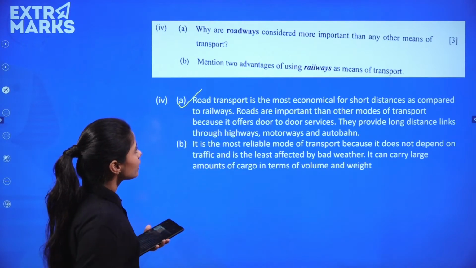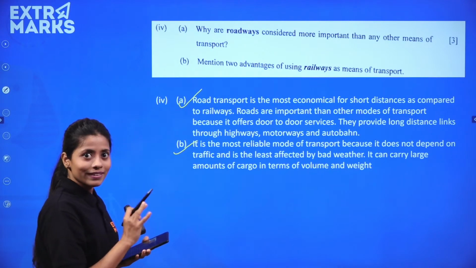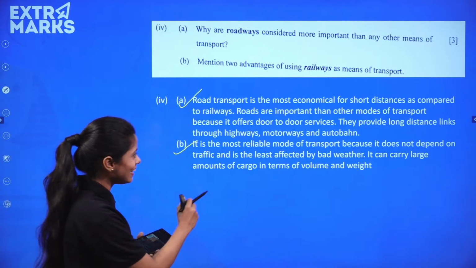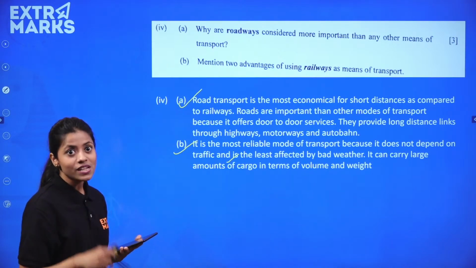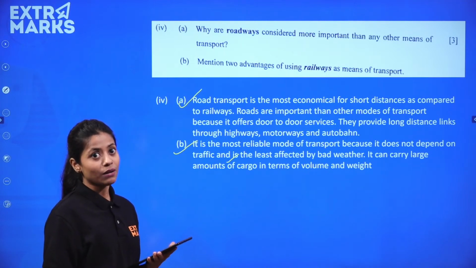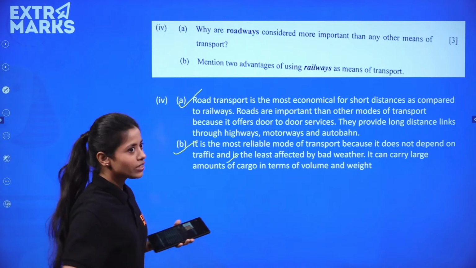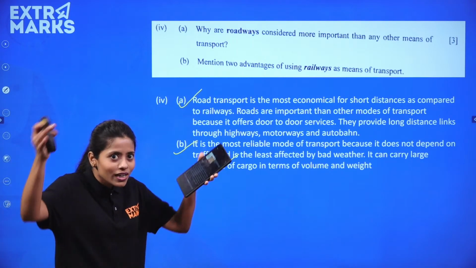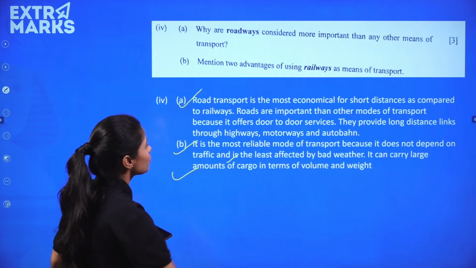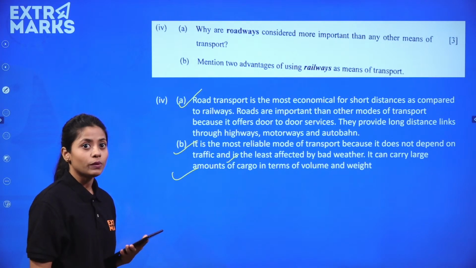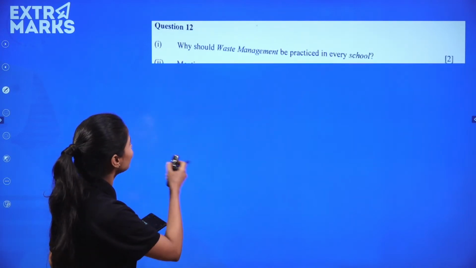Two advantages of railways as a means of transport: reliable. Nothing will happen to the goods, right? It is not even affected by bad weather. Sometimes airways are affected by bad weather and flights get delayed also, right? But over here, you don't have to worry about it. It is all covered inside that train, right? So it can carry a large amount of cargo in terms of volume and weight, but flights cannot do that, right? So these are the advantages.